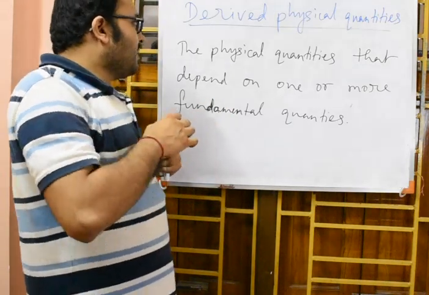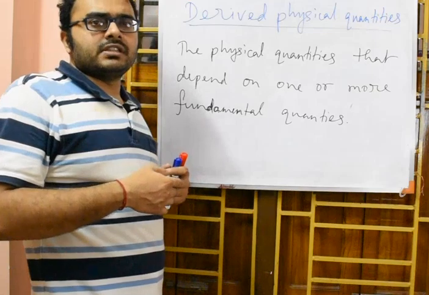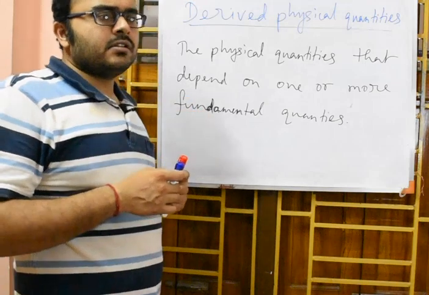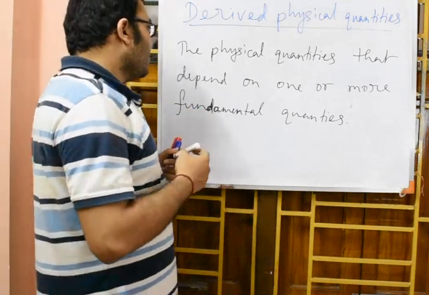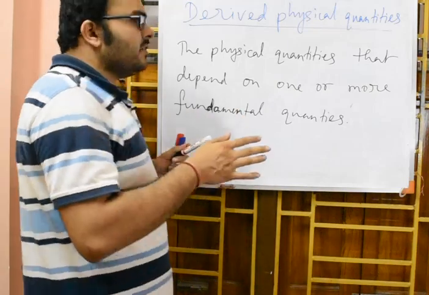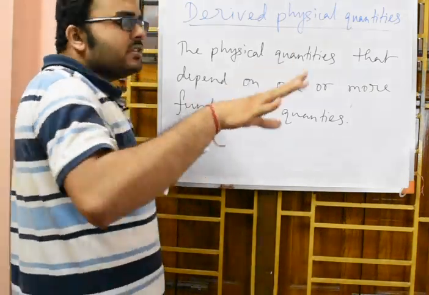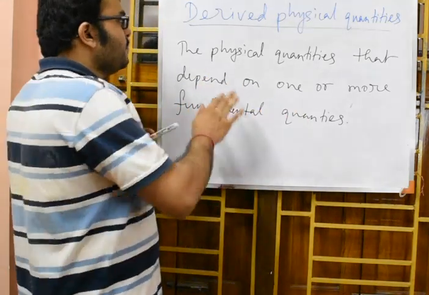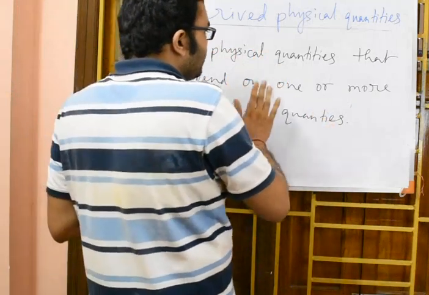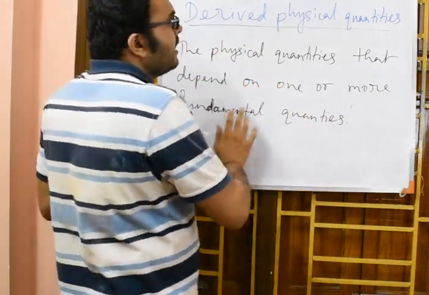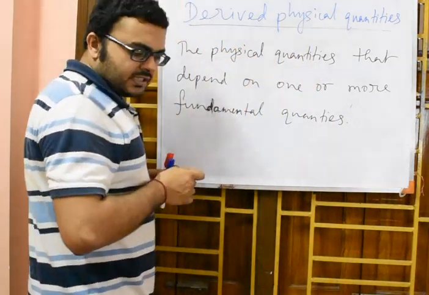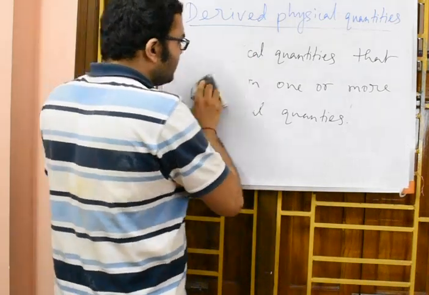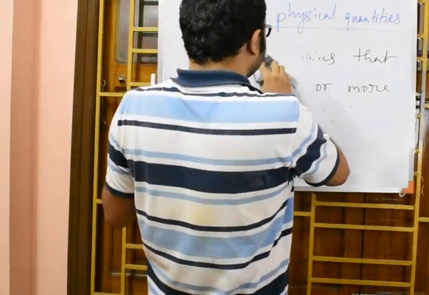Let us take some example. As I mentioned that fundamental physical quantity, if you have remembered, I have mentioned 7 plus 2 additional, total of 9 fundamental physical quantities. Other than those 9 fundamental physical quantities, all the other physical quantities are derived in nature. Now let us take one example. I hope you have noted this, that the physical quantities that depend on one or more fundamental quantities are referred to as derived physical quantities. Now if I take an example of this derived physical quantity, it is easier for you to understand.